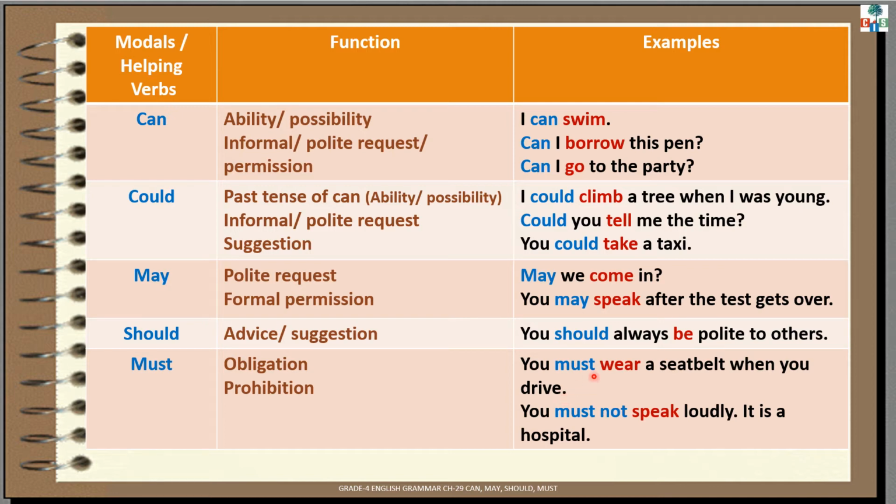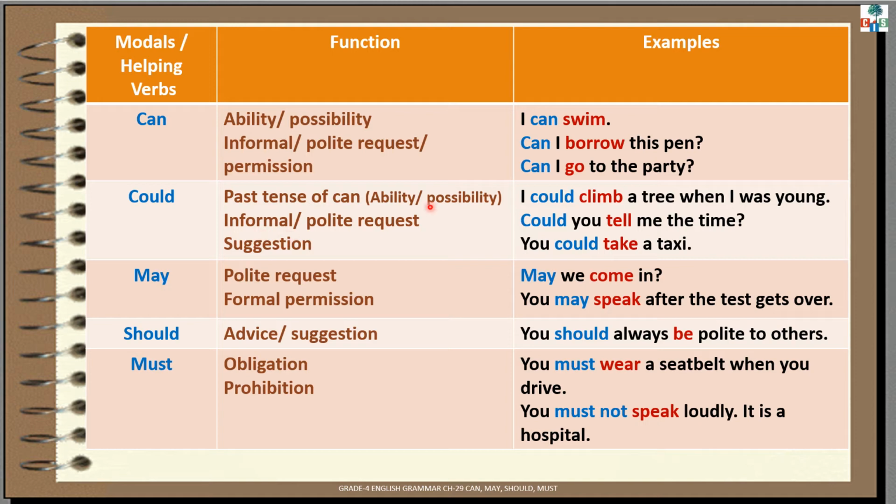So we use must. And for prohibition also. Prohibition means when you are not allowed to do that thing. For example, you must not speak loudly. It is a hospital. So children, these are the functions of these modals or helping verbs.